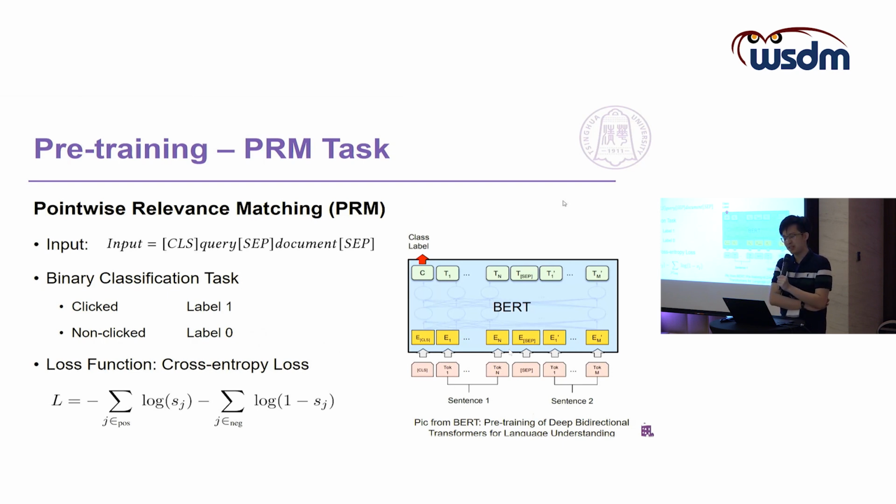Well, this task is actually simple. It is a binary classification task, which aims to give a score. And this score represents the probability of the document being clicked. The higher the score given by the model, the more likely the document will be clicked, and the more likely the document is going to satisfy users' information need.